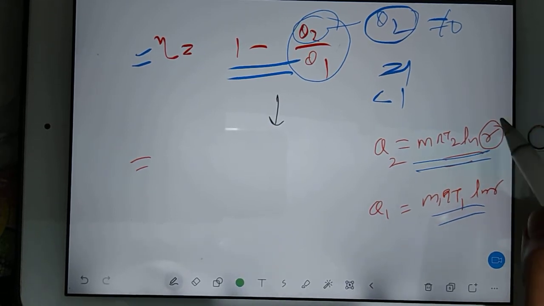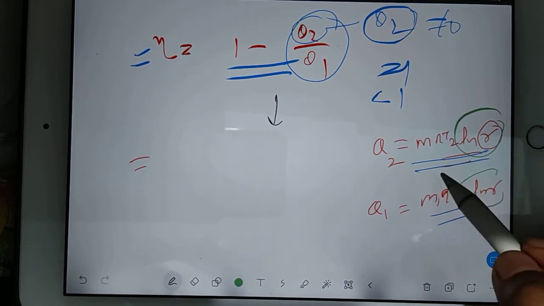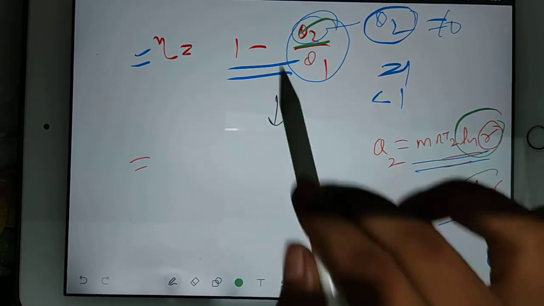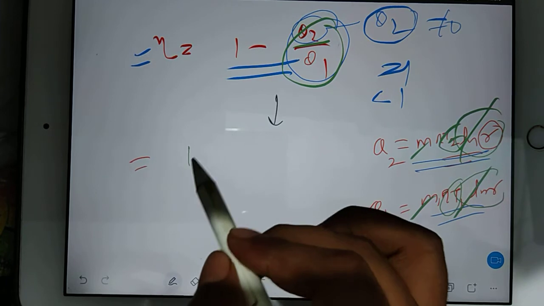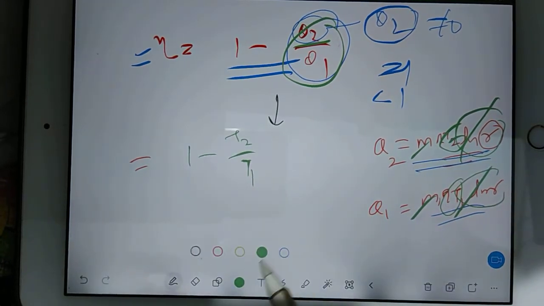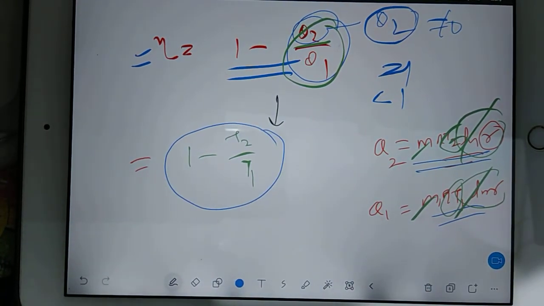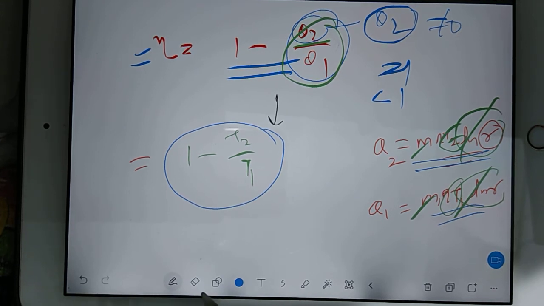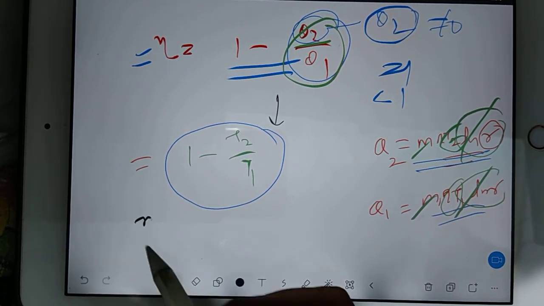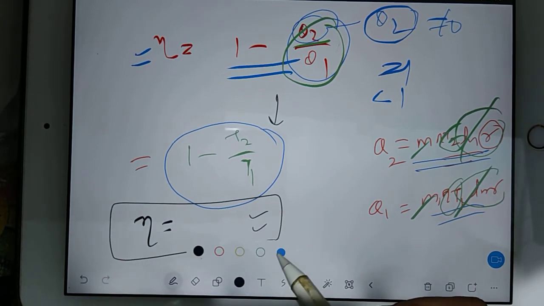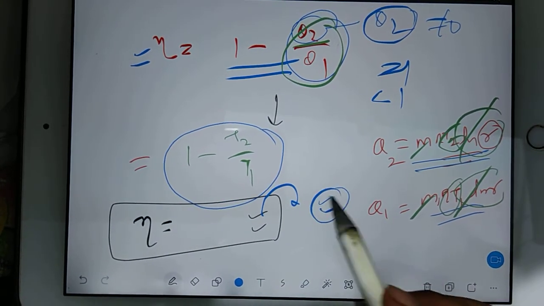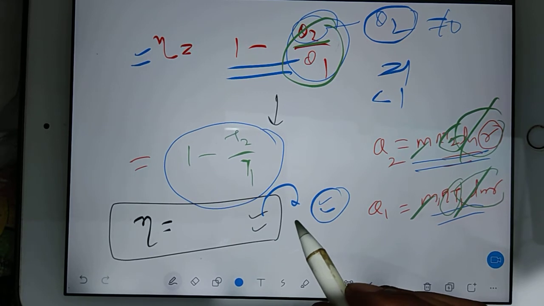Because ln R will get cancelled if you divide, substitute here and divide. This will get cancelled, MR will get cancelled, and T2 by T1 will come. So you can write 1 minus T2 by T1. So this efficiency you can write in terms of temperature. Whenever you write efficiency in terms of heat, that is one formula, but if the same formula is converted in terms of temperature, then it will give you the maximum efficiency.